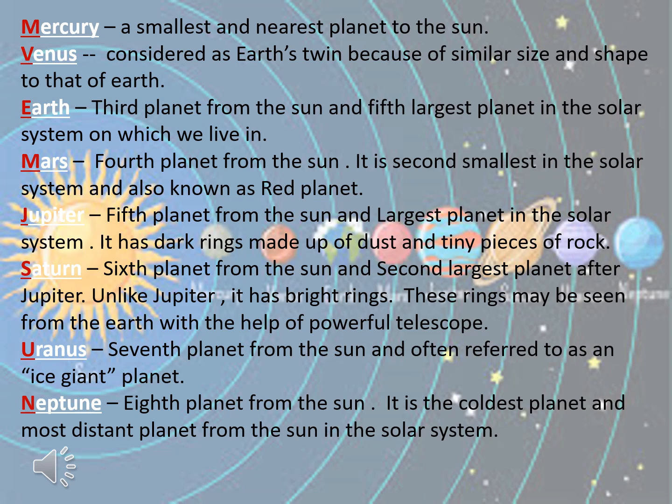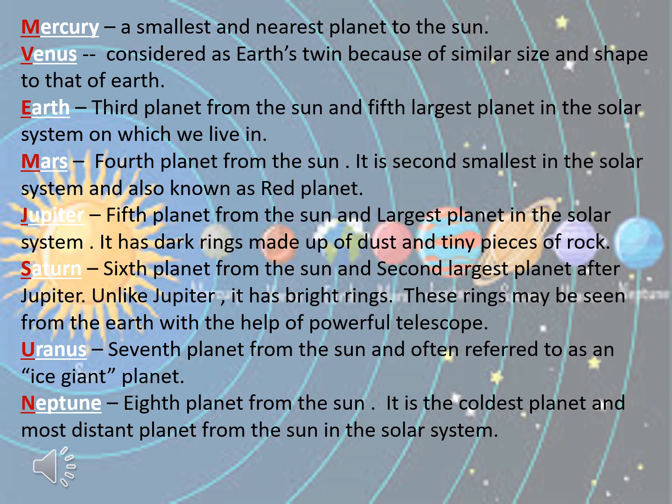M, my; V, very; E, efficient; M, mother; J, just; S, served; U, us; N, nuts. That is, my very efficient mother just served us nuts. By this sequence you can memorize the names of the planets.